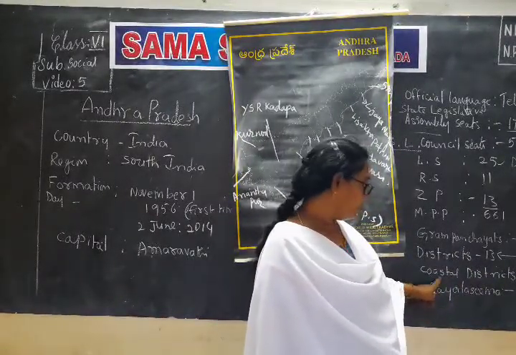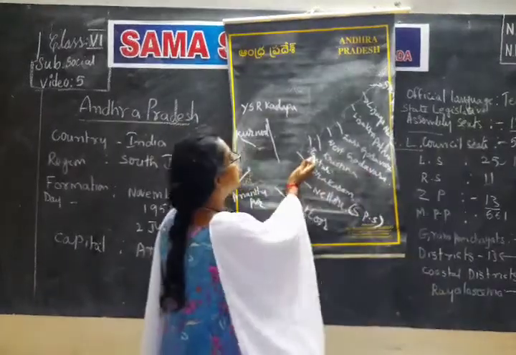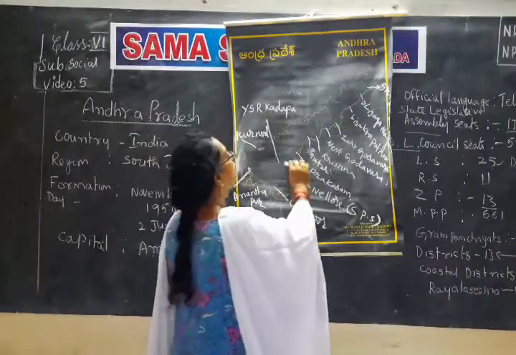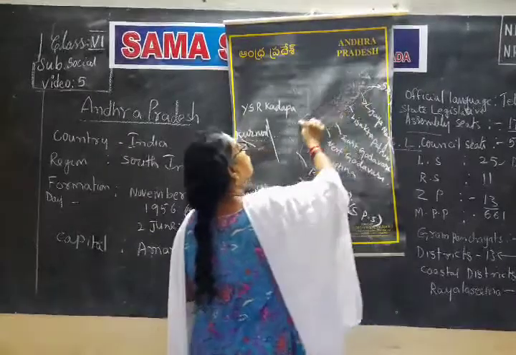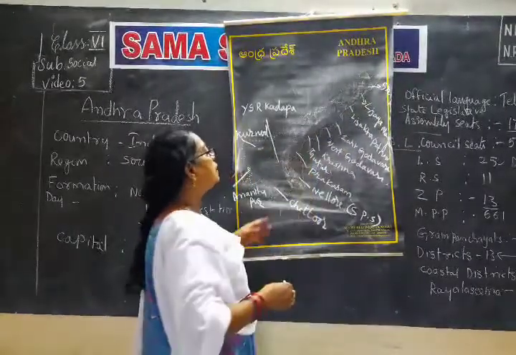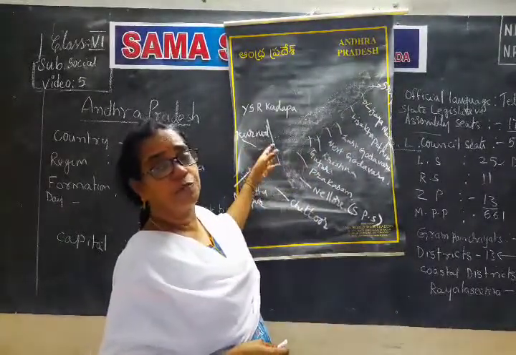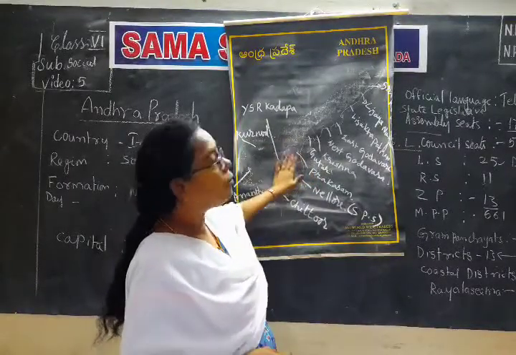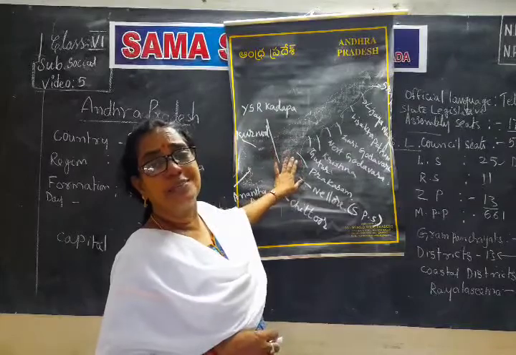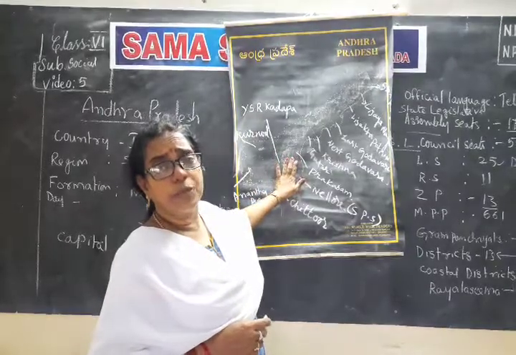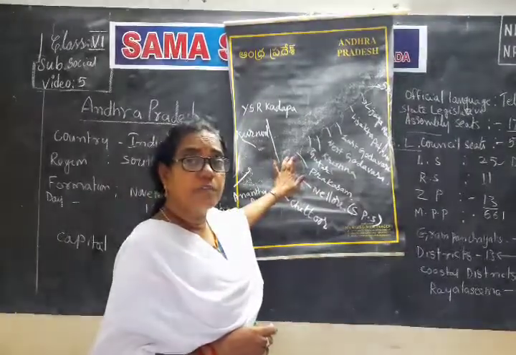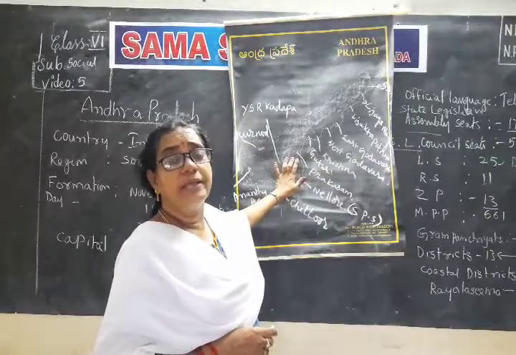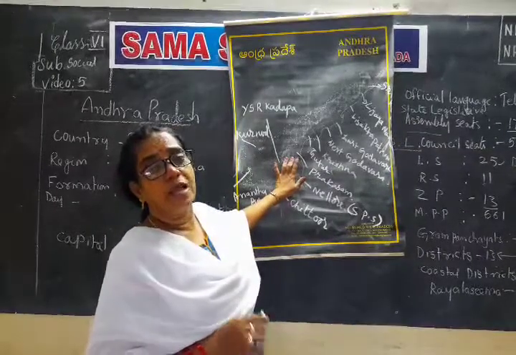Coastal means by the side of the ocean, all the places by the side of the coastal region. Here on the plains, the rivers flow towards the Bay of Bengal, and before joining the Bay of Bengal they have formed the place. These plains are very fertile, crops are grown very well, water is available plentifully, and it is highly suitable for agricultural development.